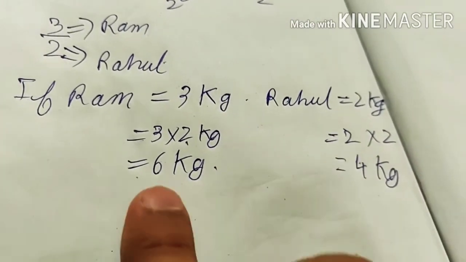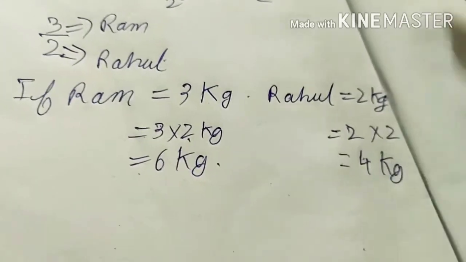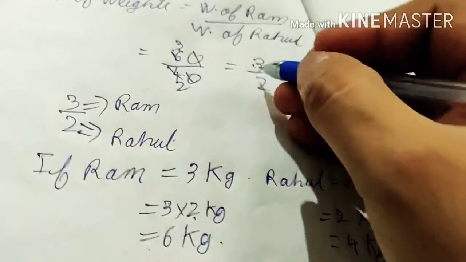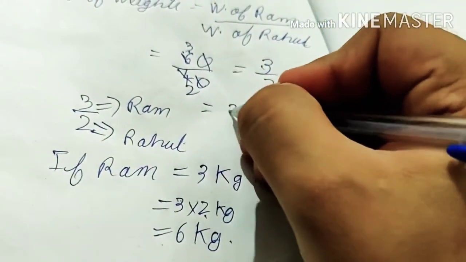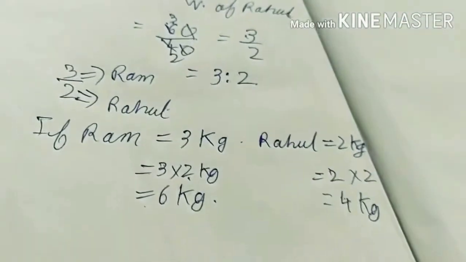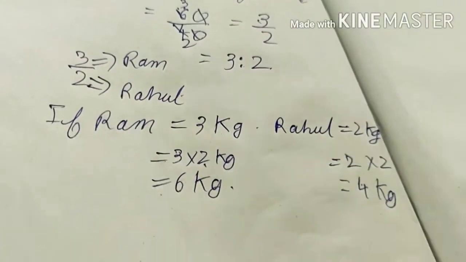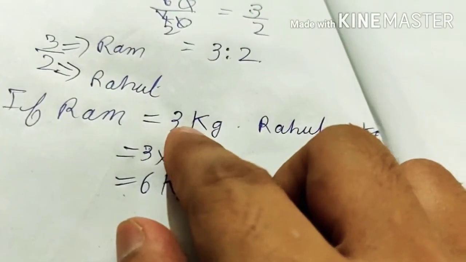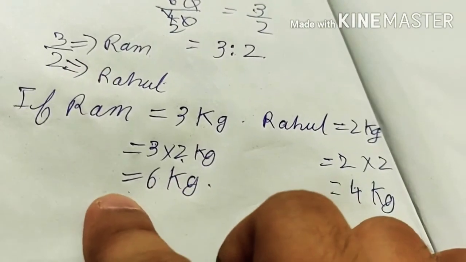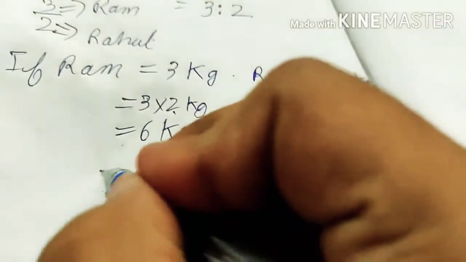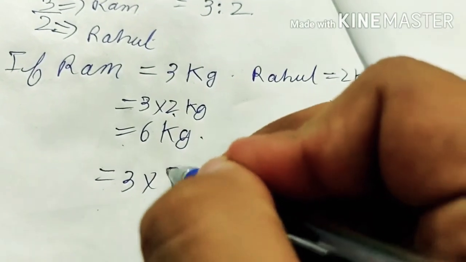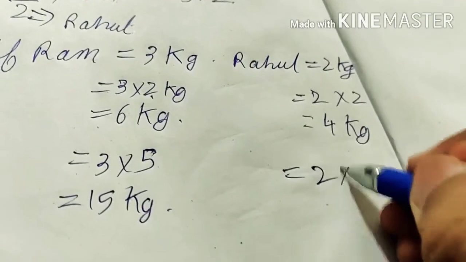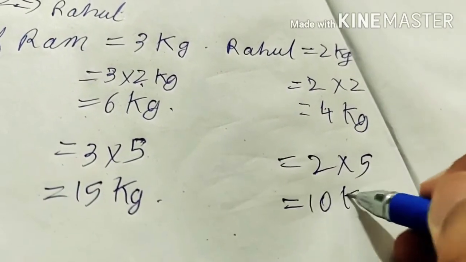Now if we compare 6 and 4, 6/4 is also 3/2. 3/2 is the fraction, and we can write this as 3:2. 3:2 is the ratio. If Ram is 3 kg, Rahul will be 2 kg. If Ram is 6 kg, Rahul will be 4 kg. If Ram is 3 into 5, that is 15 kg, then Rahul will be 2 into 5, that is 10 kg.